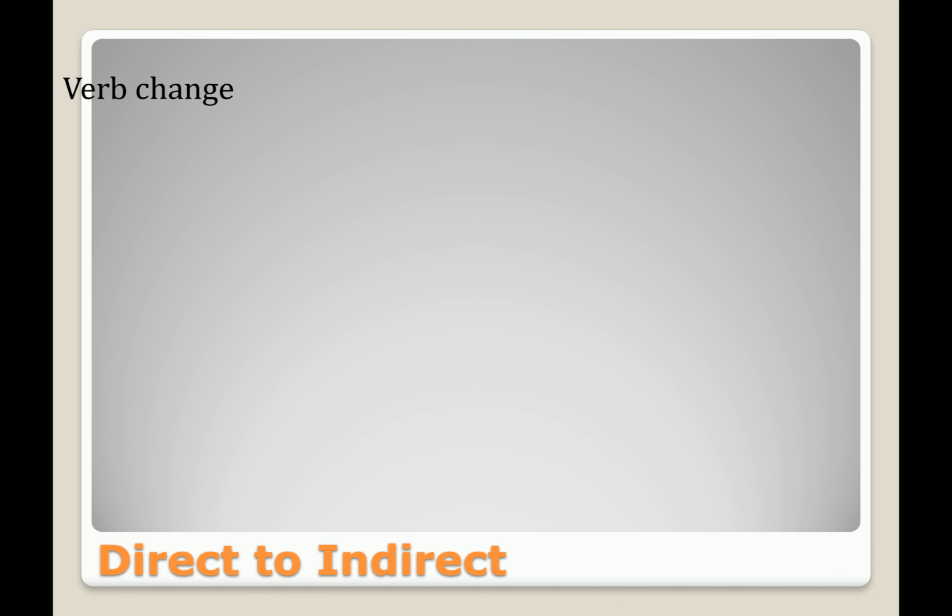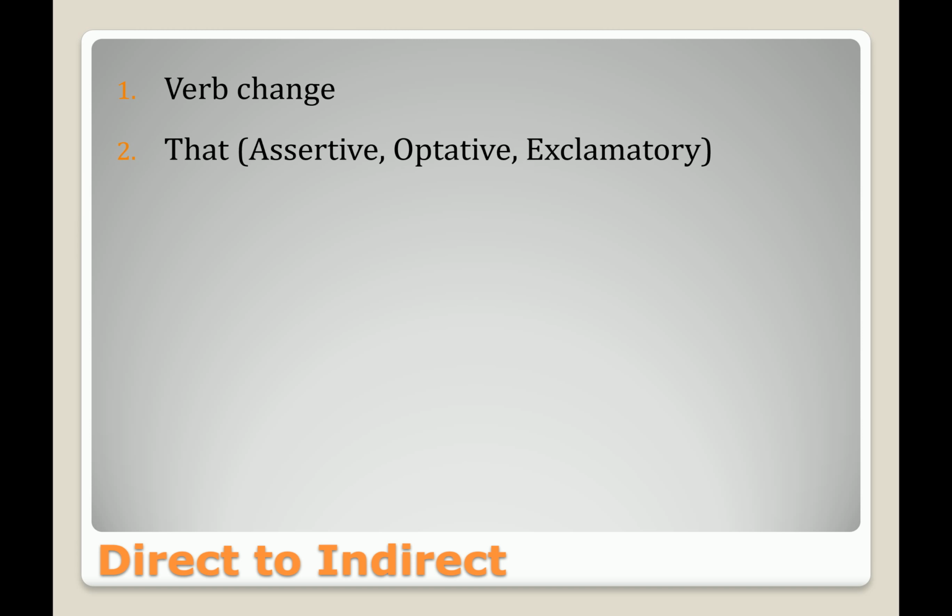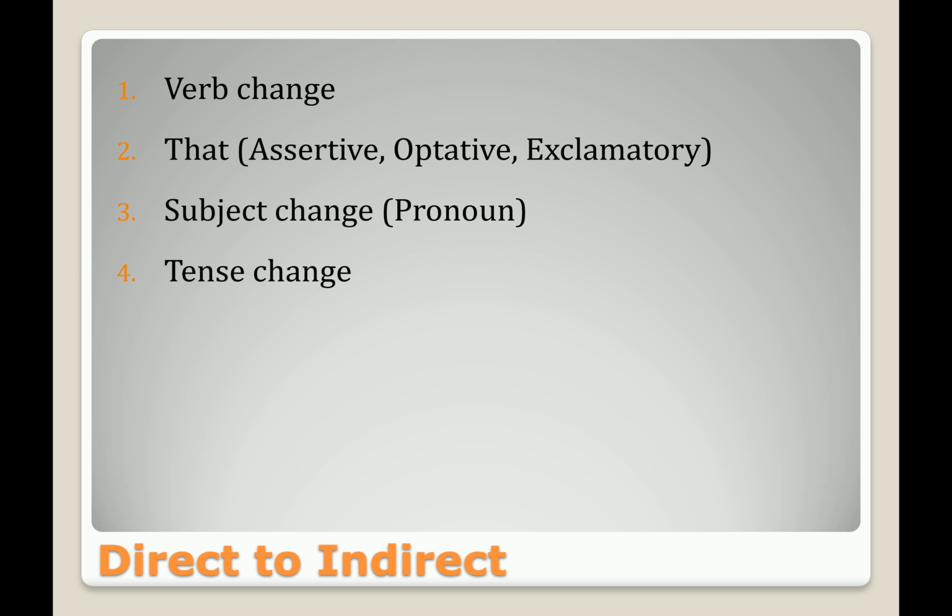Let's see how to change from direct to indirect speech. There are five changes. Number one is the verb, number two is that, number three is the subject change, number four is the tense change, and number five is the adverb. Depending on the sentence, you have to change the verb.